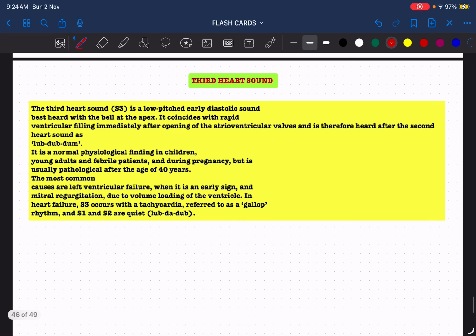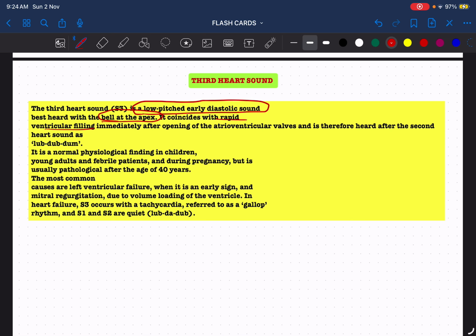Coming to the third heart sound, it is a low pitched sound. It is an early diastolic sound. Since it is low pitched, it is best heard with the bell of the stethoscope at the apex. It coincides with the rapid ventricular filling, and it is therefore heard after the second heart sound. So what is actually responsible for the third heart sound? It is the rapid ventricular filling.